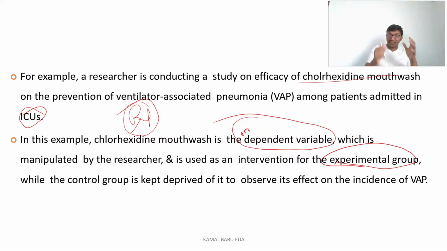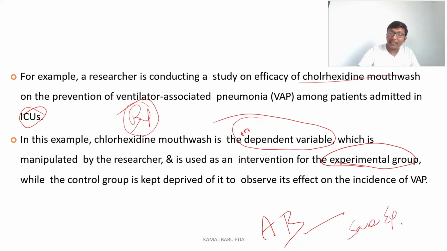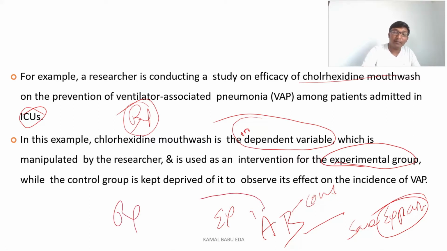So, for example, you have two groups, group A and group B. These two groups have the same problem. For example, consider that they are having pain. Group A is the experimental group and group B is the control group. For group A you have given the treatment, and for group B we don't give any kind of treatment. We want to see the effect on the persons who received the treatment and on the persons who did not receive any treatment. Then only you can know the exact value of the treatment which you have given.